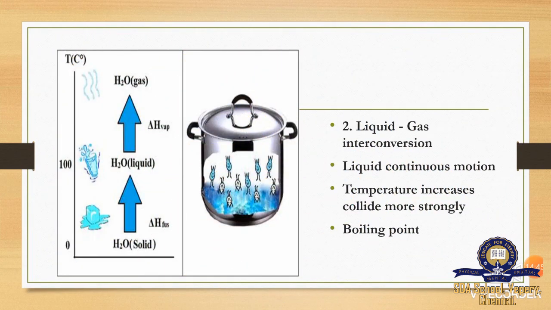The next interconversion is liquid to gas. So till now we have seen how solid is converted to liquid and liquid to solid. Now let us see liquid to gas. In this interconversion, we know that the liquid particles are in continuous motion, so they will collide among themselves. They will collide strongly, overcome the attractive force and escape in the form of vapor, and so the liquid is converted into vapor.